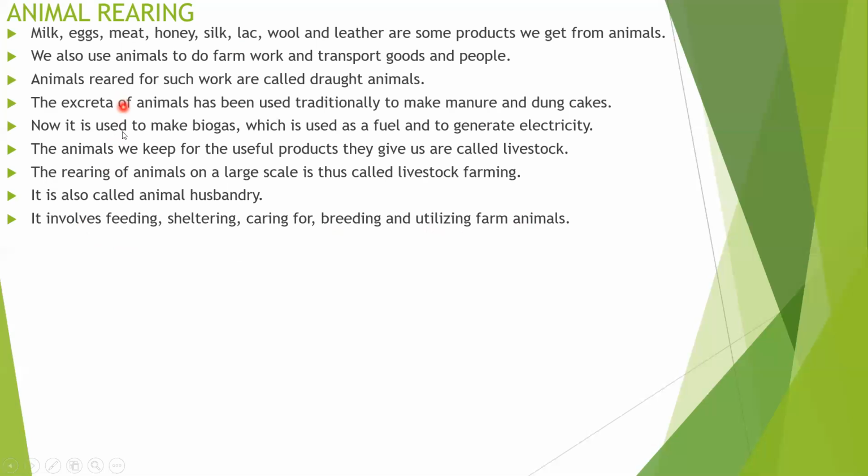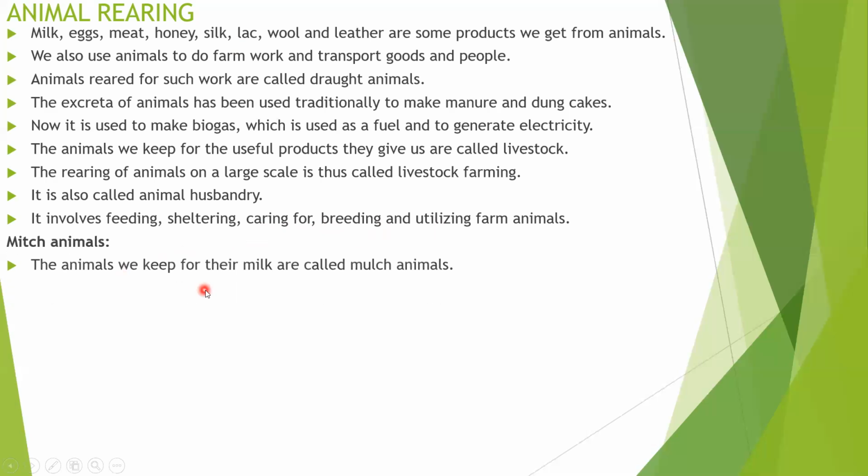So these are the animal rearing techniques. Provide proper feeding, meaning the content of the food, vitamins, and a very high quality diet, and provide proper sheltering, such as cow sheds and cattle sheds, and for honeybees, shelter for rearing honey. Caring means taking more care of the animals, especially when they are attacked by many diseases. Breeding is for the development of new varieties, and utilizing farm animals, milch animals.